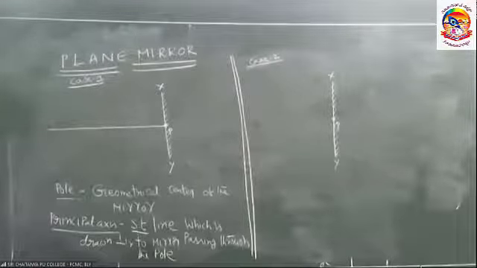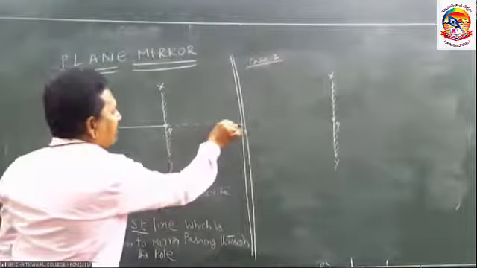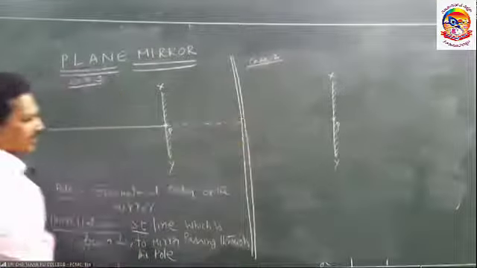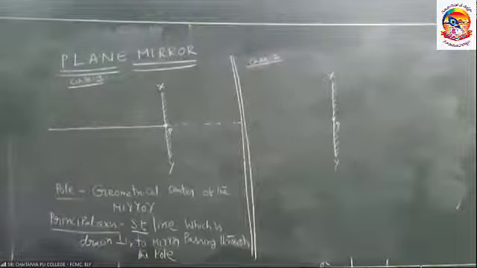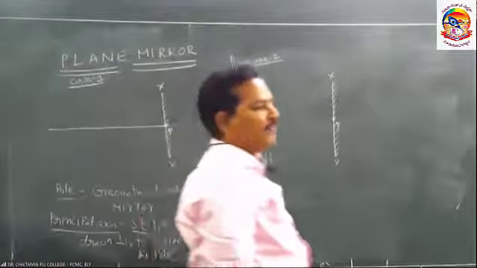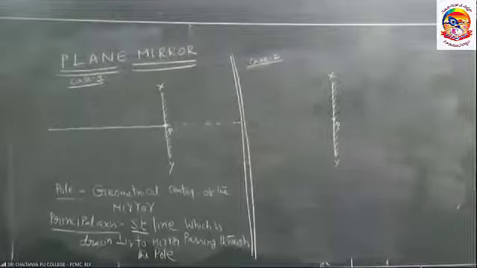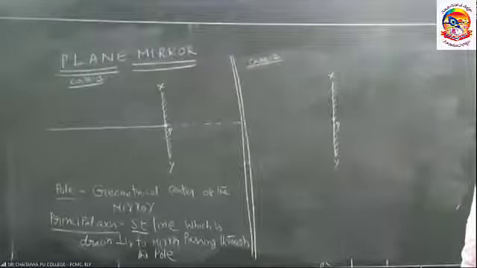We can take from where to where? We can draw the line from minus infinity to plus infinity. This is the principal axis. Two important definitions in case of the plane mirror. One is the pole, the other one is the principal axis.